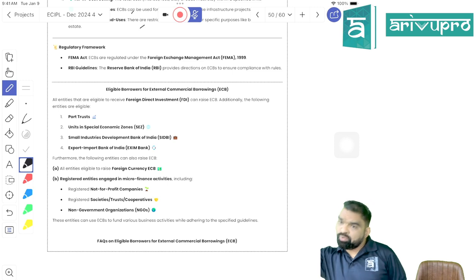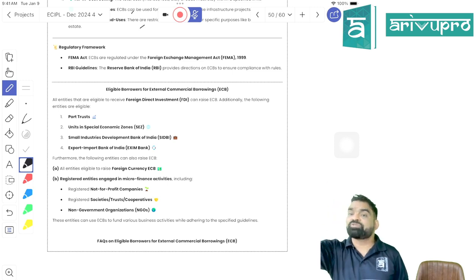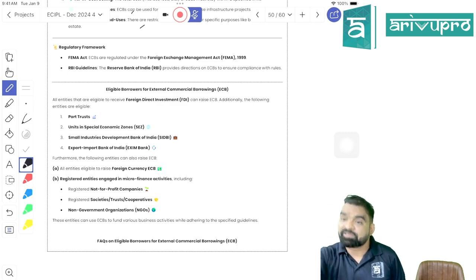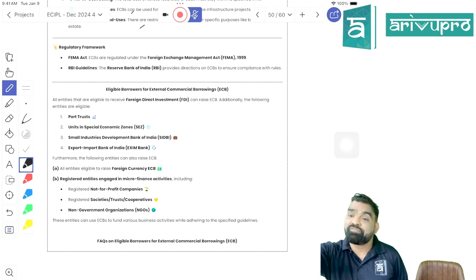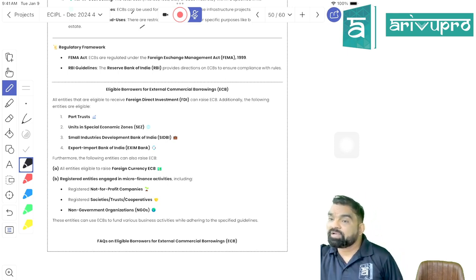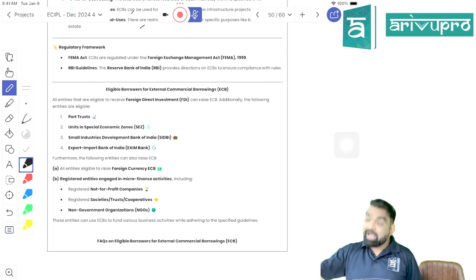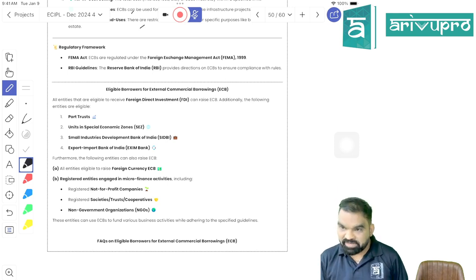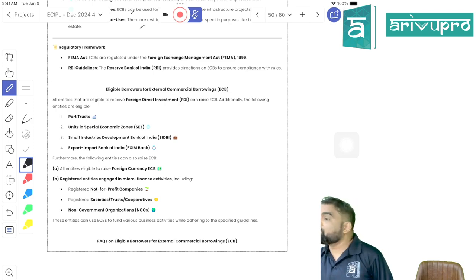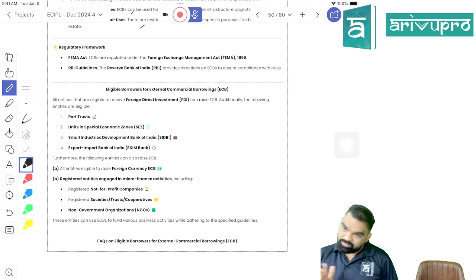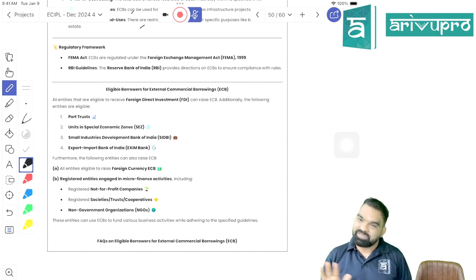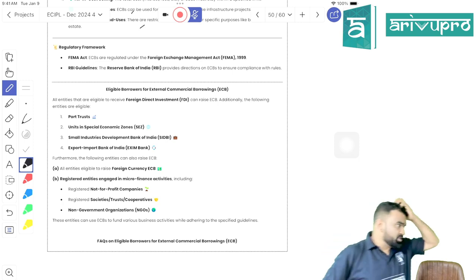All the units located therein are only involved in exports. Whatever they are manufacturing, whatever they are processing, they are only exporting it. So they are not subject to any indirect taxes applicable here in India. They may be liable to pay direct taxes, but they are not liable to pay what, beta? Indirect taxes. Is it clear? So that duty-free area is known as what? Special economic zone. Got my point, students? So special economic zone units are involved in exports, so they can raise what, beta? ECB. Is it clear?